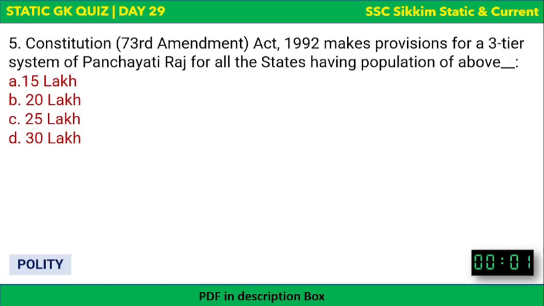But when the population exceeds 20 lakhs, if any state has the population above 20 lakhs, then there should be three-tier system of Panchayati Raj, as per this 73rd Amendment Act of 1992.